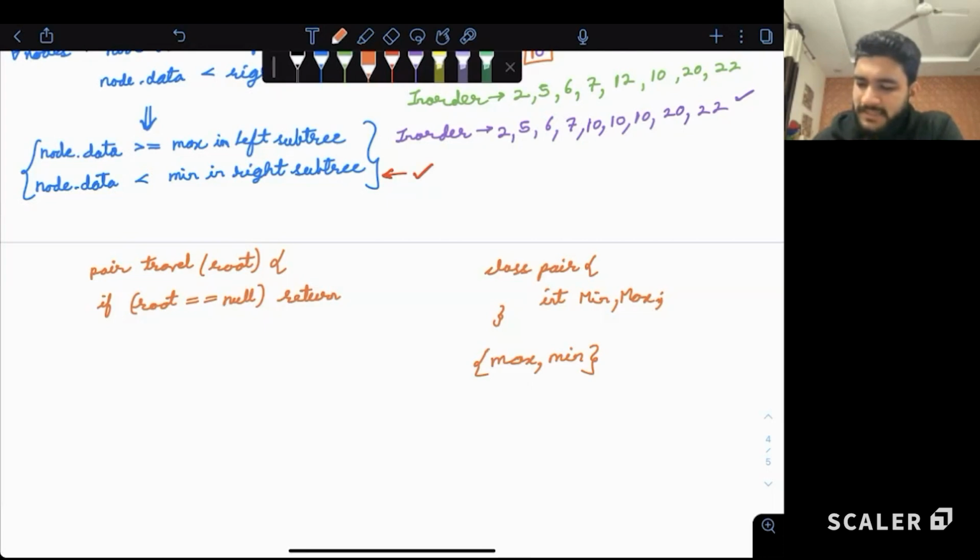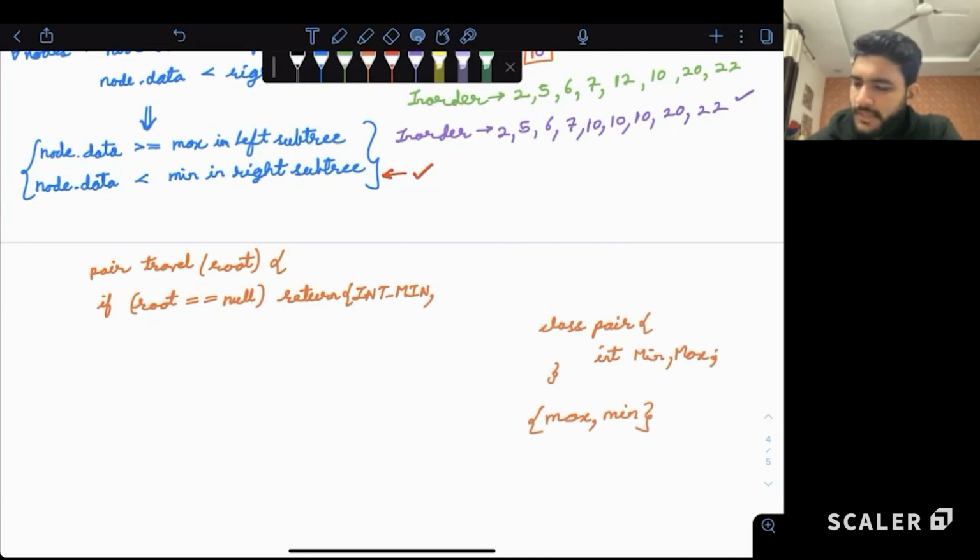So can we say the maximum should be the smallest possible value, Integer.MIN_VALUE, and for minimum, we can give the maximum value, Integer.MAX_VALUE. Just to make sure that if we have to calculate the maximum, it will be computed from whichever next value is there, because current is very small. So whichever the next is there, we'll just take it. Right?